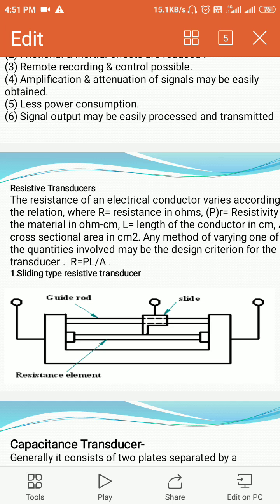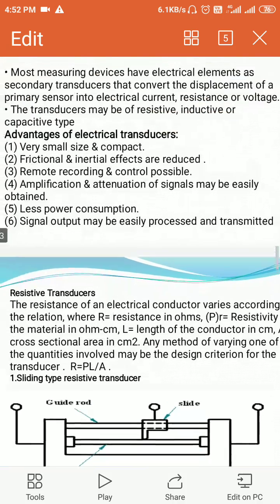What was the pressure of the Bourdon tube was converted into the displacement of the free end. That displacement was given to the slide, which moved over the resistance element, and the resistance changed. This change in resistance is nothing but a measurement of the pressure supplied to the Bourdon tube. So the resistance here depends upon the pressure. As the pressure is more, the resistance is more. So this change in resistance is nothing but a change in the pressure. So this is an electrical transducer.